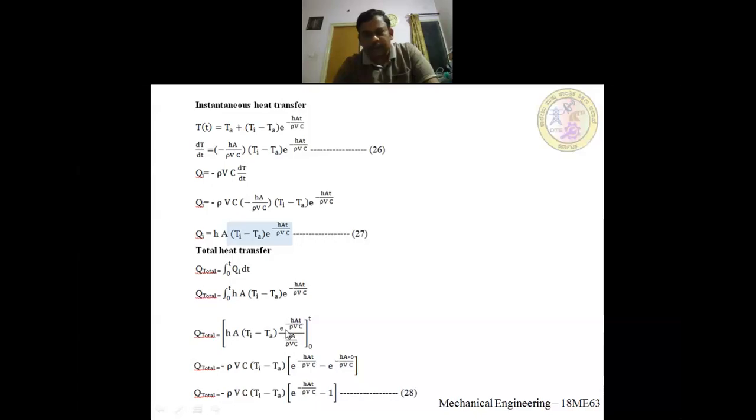Okay, so here I have to add one minus sign. This minus sign is missing because the integral of e to the power of minus Ax is nothing but e to the power of minus Ax by minus A. Similarly, for e to the power of minus HAT by rho Vc, it will be divided by minus HA by rho Vc, so that is why minus is going to come here. HA in the numerator and HA in the denominator get cancelled. This rho Vc goes to the numerator. So you are going to get equation number 28. This as it is, e to the power of minus HAT by rho Vc minus e to the power of 0, which is 1.